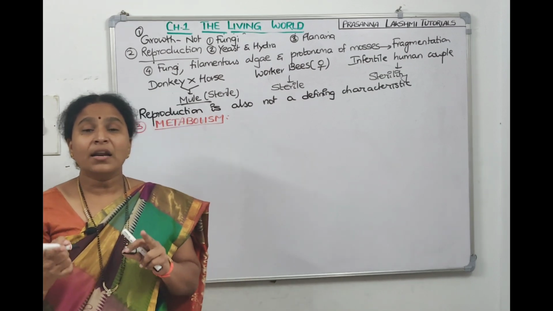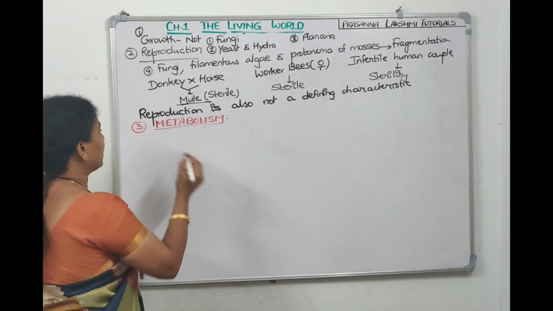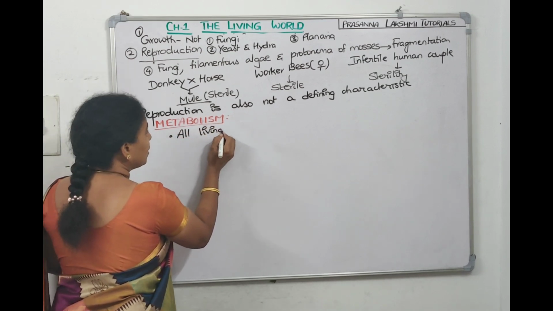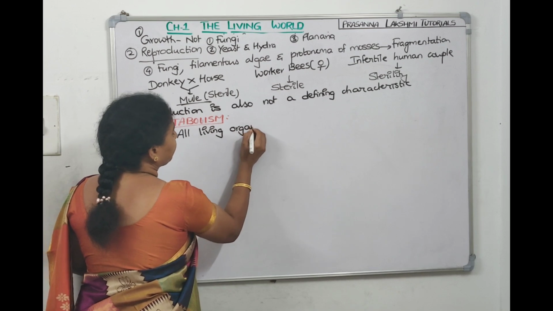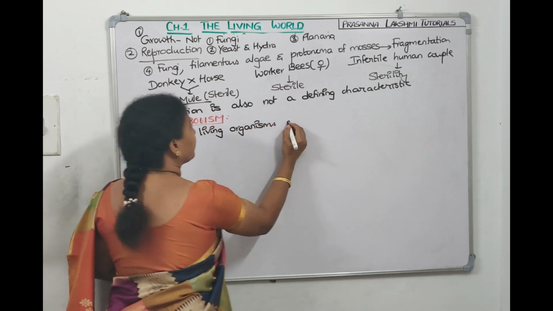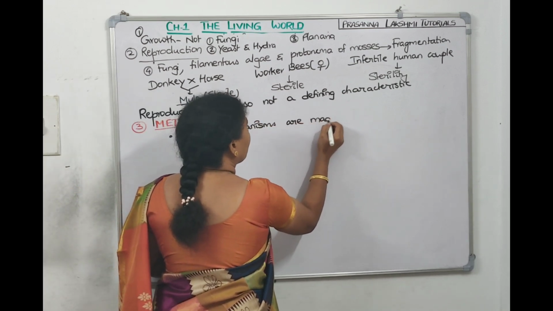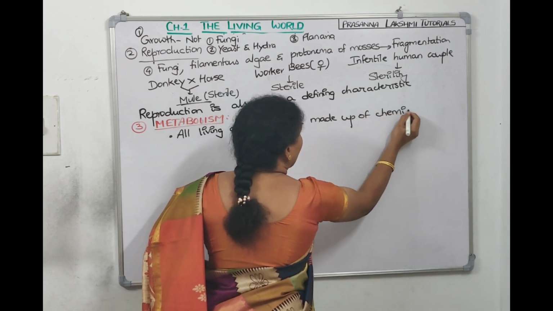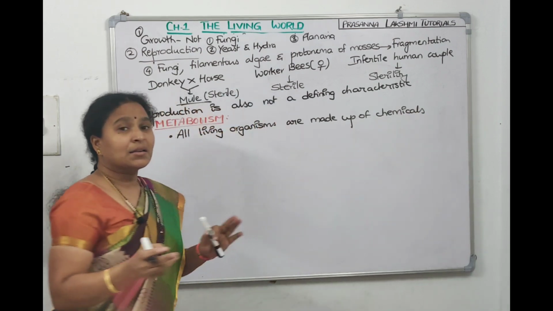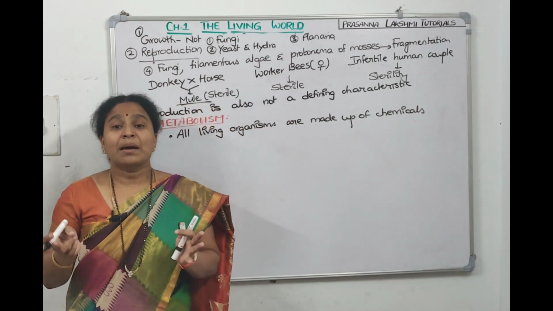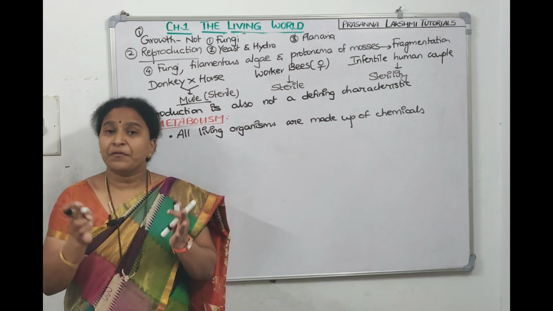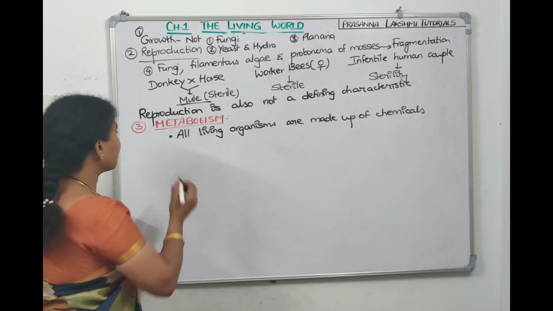So we can tell all living organisms are made up of chemicals. So the first point is all living organisms are made up of what? Chemicals. And these chemicals, some are small, some are big. They belong to different classes like carbohydrates, proteins, fats, nucleic acids. They have different sizes, they have different functions.